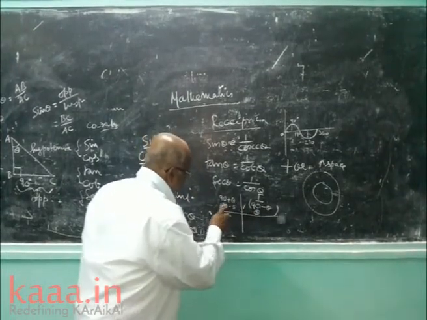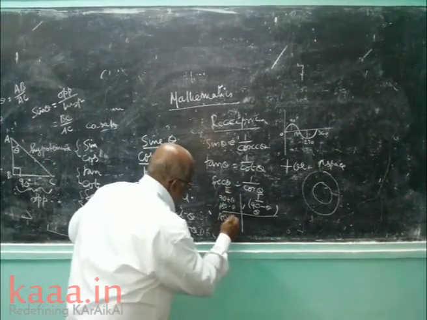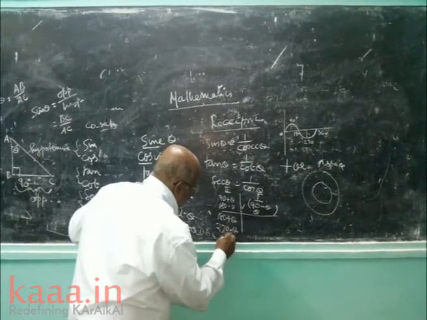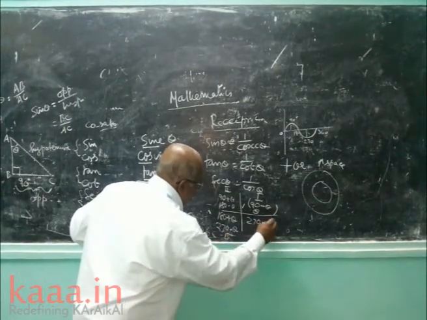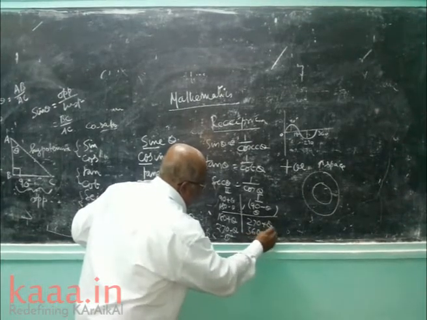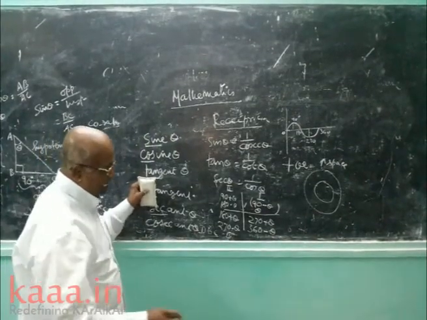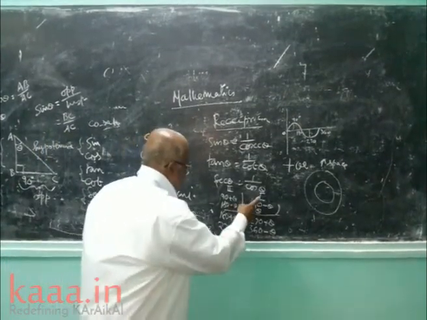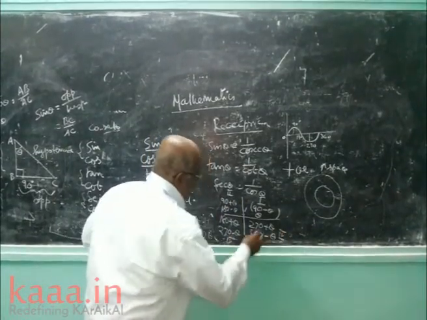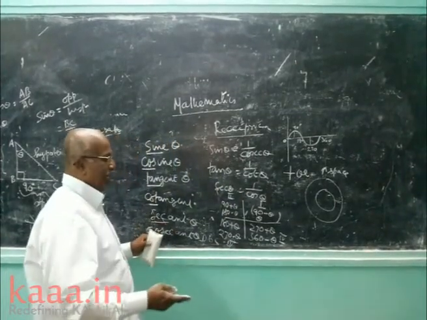Simply, theta and 90 minus theta are in the first quadrant. 90 plus theta and 180 minus theta are called the second quadrant. 180 plus theta and 270 minus theta are the third quadrant. 270 plus theta and 360 minus theta are the fourth quadrant. This is the classification: first quadrant, second quadrant, third quadrant, and fourth quadrant.